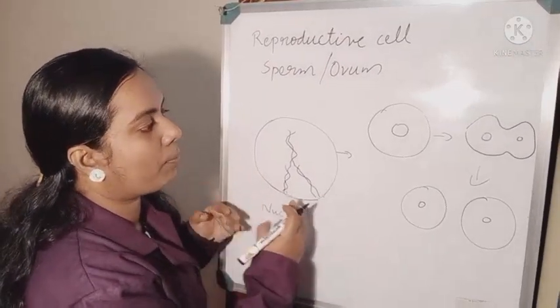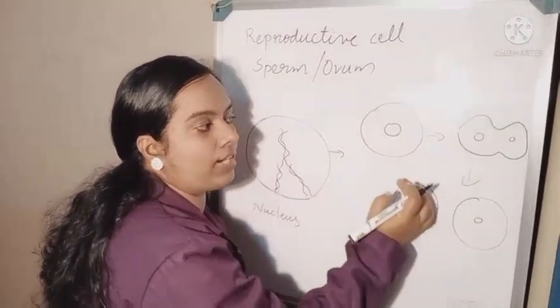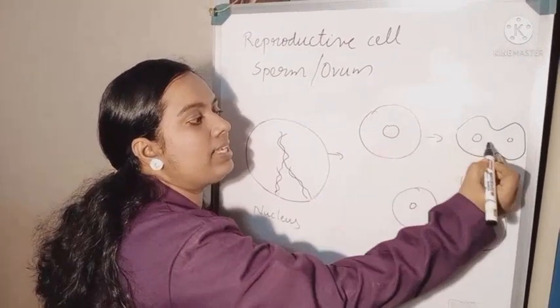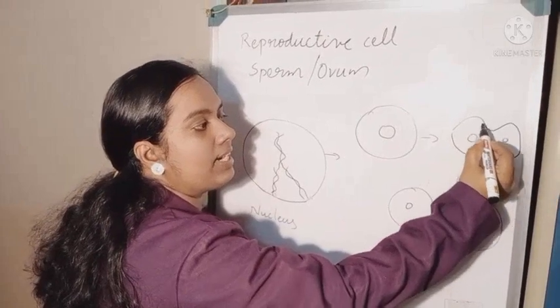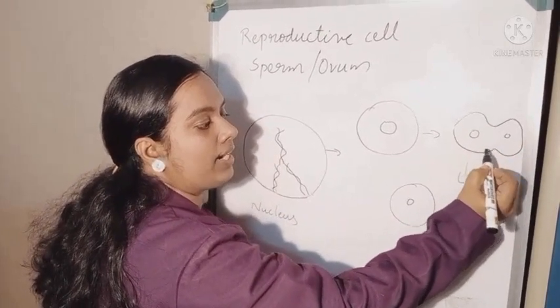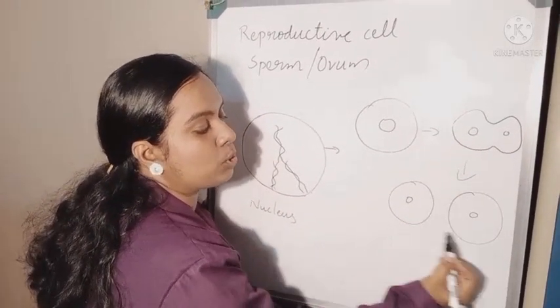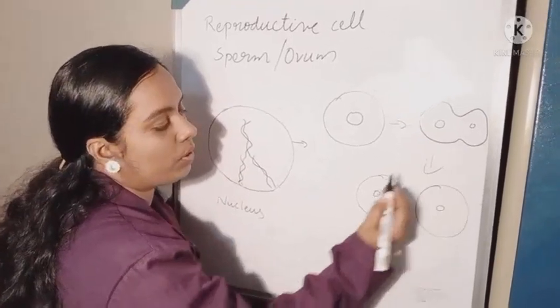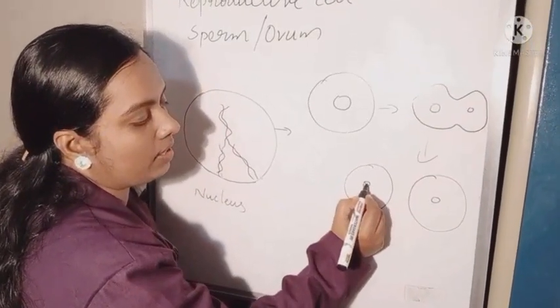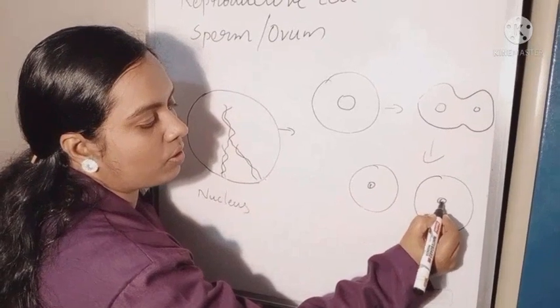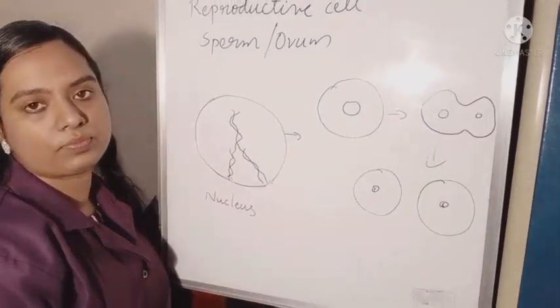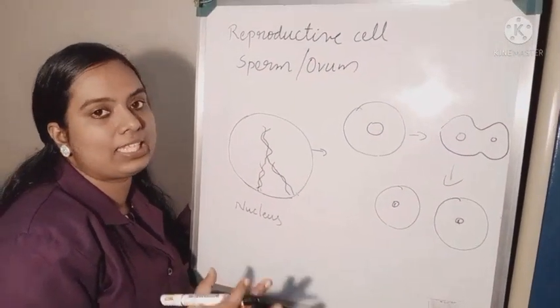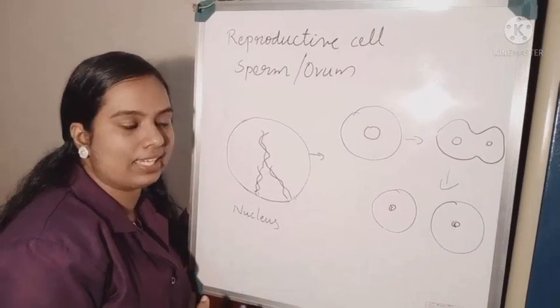After DNA copying, the cell will start to divide. That means the nucleus also divides, then the cytoplasm also divides, then it will become two cells. Now each nucleus contains one DNA. So this is cell division in reproductive cells.